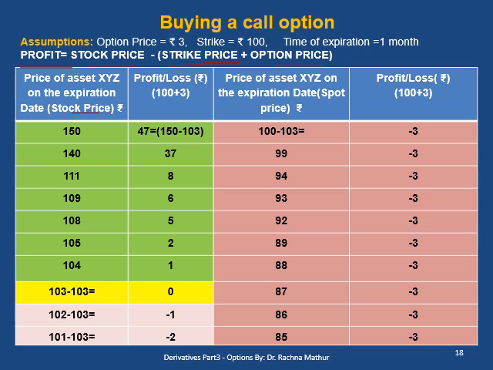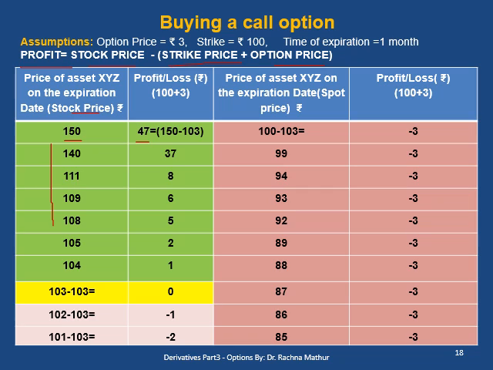Now let us see in this table. Suppose the price of an asset at the expiration is 150. The profit of a buyer for buying a call option is 47 rupees, that is 150 minus 103. When the price falls to 111, the profit of a buyer falls to 8 rupees.